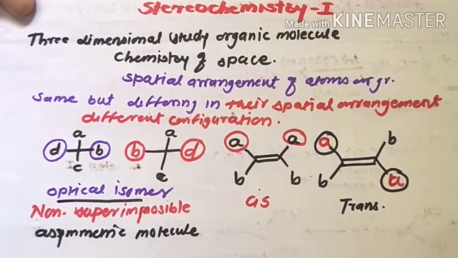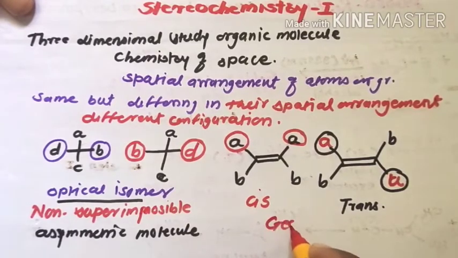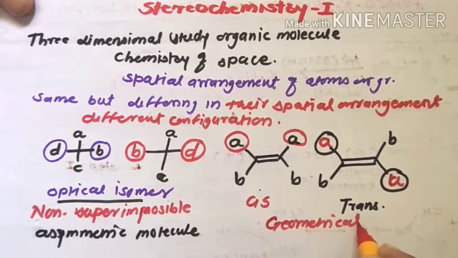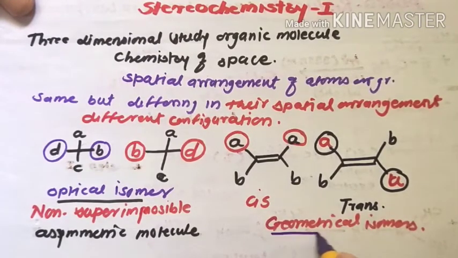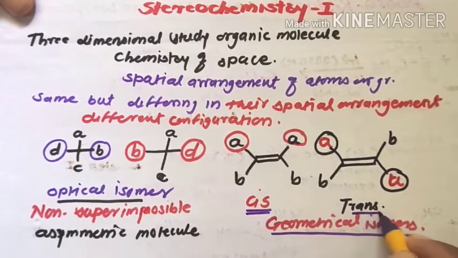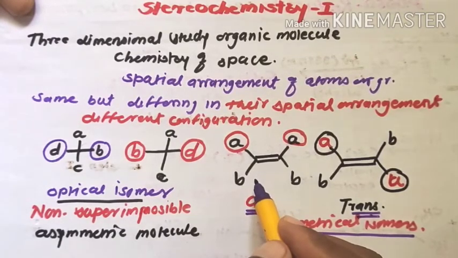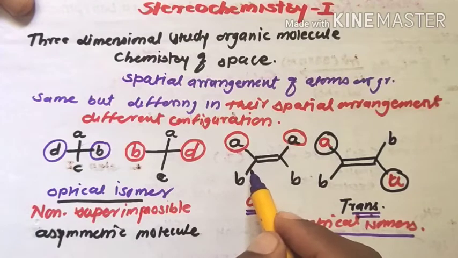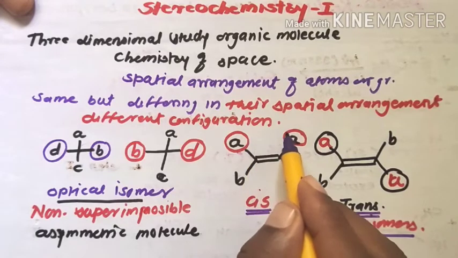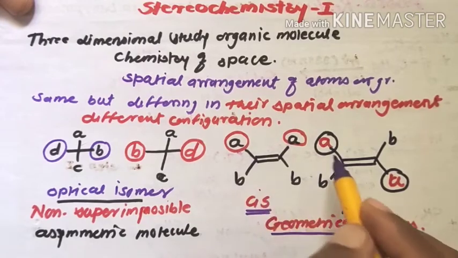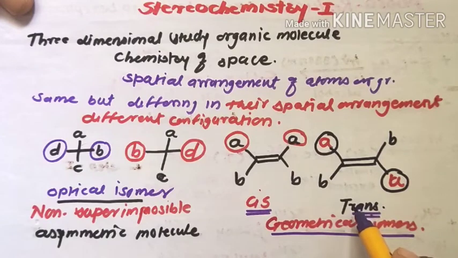Geometrical isomerism gives two forms of isomerism, cis and trans. In restricted rotation molecules, double bonded compounds, the same group present on the same side of the double bond is cis, and the same group present opposite to each other in the molecule is trans.